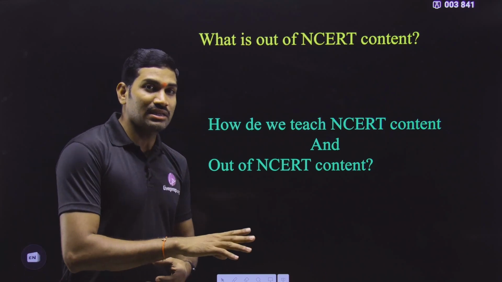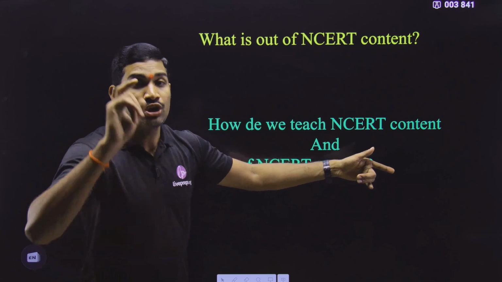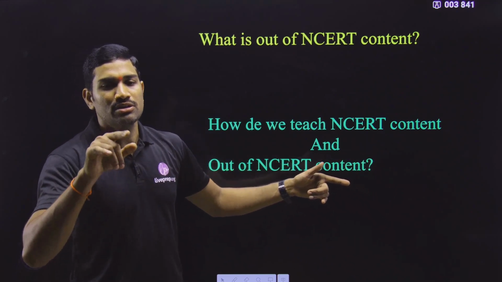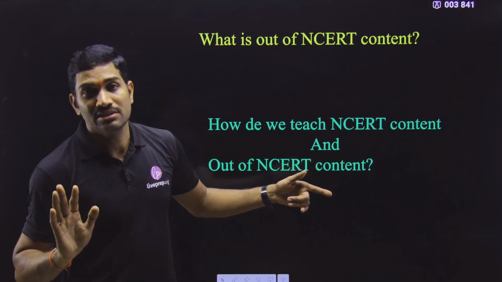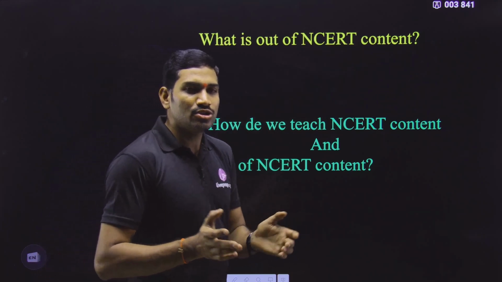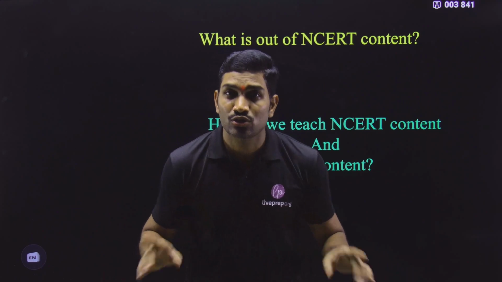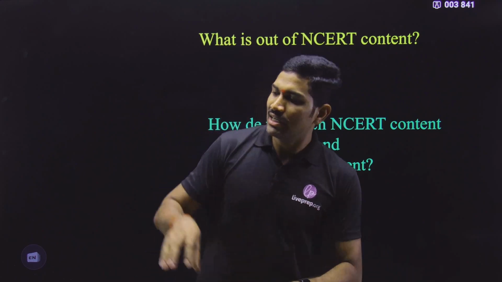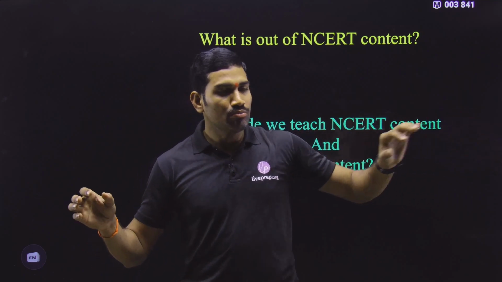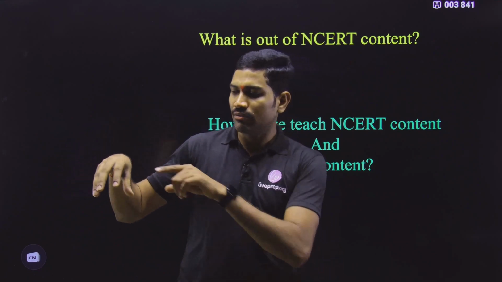But what is compulsory, even though not given in NCERT, even though we are teaching something, we will say that this is very important, you should compulsorily remember. That is important because it is very important to understand NCERT sentences. Or else somewhere that information is related with some other chapter, because biology is not like individual chapters; biology, human system, all these are interconnected with each other. So some information we studied in some chapter may be related with some other chapter. So to make that particular part easy, whenever we are teaching this particular part, we will talk about that.